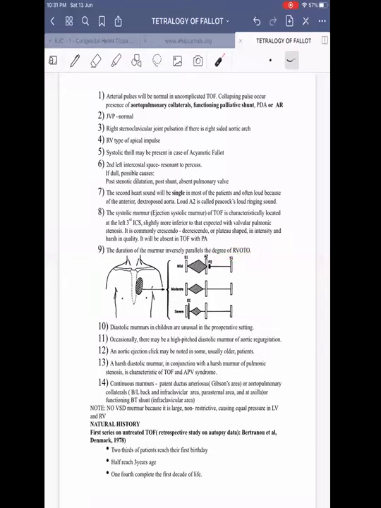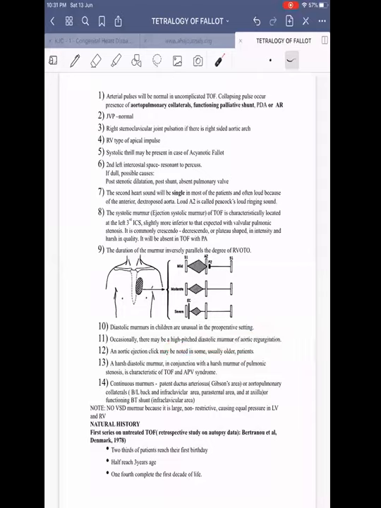Coming on to diastolic murmur, in children it is usually not seen except in the post-operative setting, where they can have diastolic murmur of pulmonary regurgitation if a transannular patch is used. Occasionally, there may be high-pitched diastolic murmur of aortic regurgitation, which is commonly seen in adults.